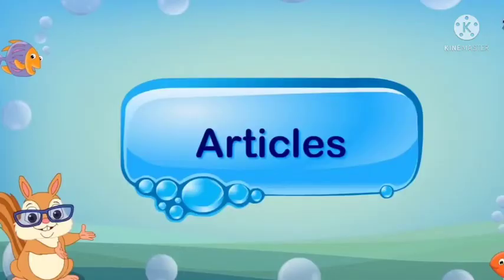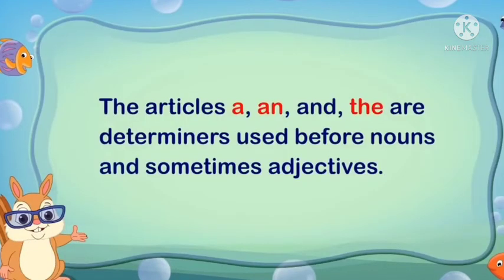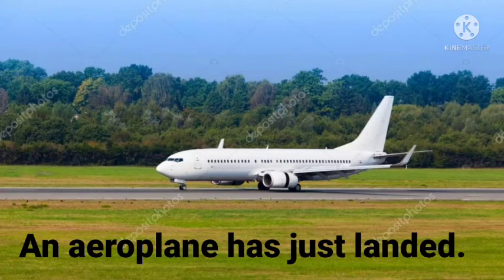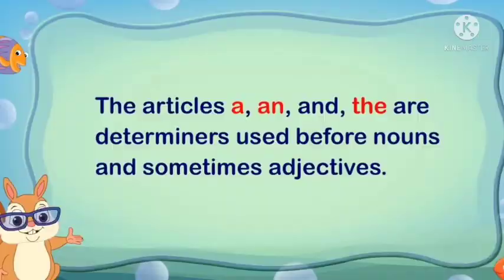Today, let's continue with lesson 5, articles. In the previous class, we discussed the basic rules of articles. We said articles are used before nouns. For example, an aeroplane has just landed. Here, the word aeroplane is a noun and an is the article that is used before the noun. So we have three articles. Which are the three articles? A, an and the. And these three articles are divided into two types.